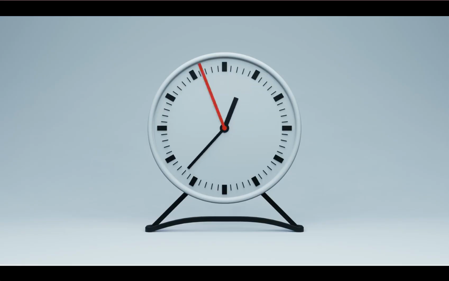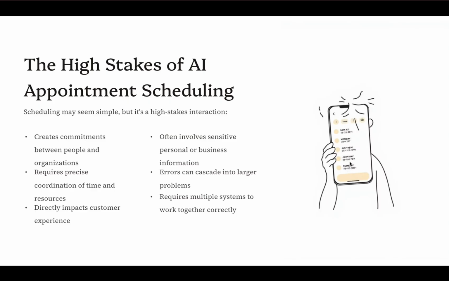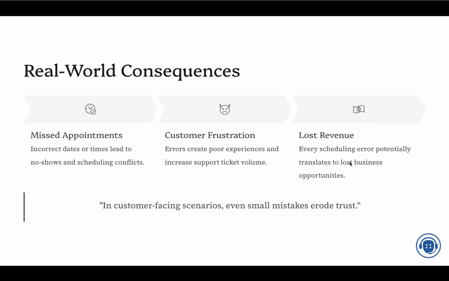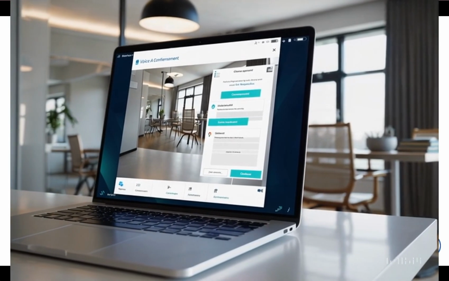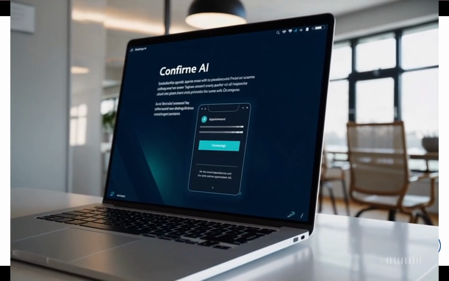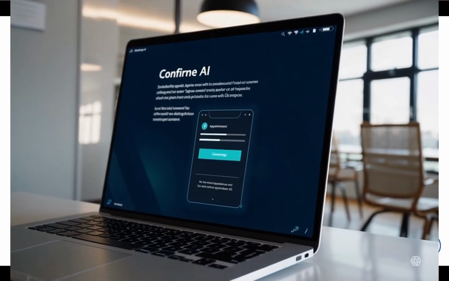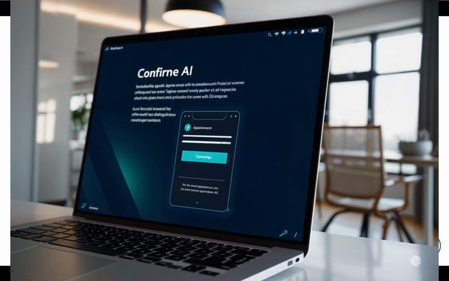So things can be complicated here, but it's usually multiple systems. And again, it's not just testing one system. It's about testing multiple systems, and all of those have to work seamlessly. But again, the side effects are very simple, right? The missed appointments, customer frustration, and potential lost revenue if a patient or a client cannot schedule an appointment. In some cases, they'll just call another doctor, and that'll be lost revenue.